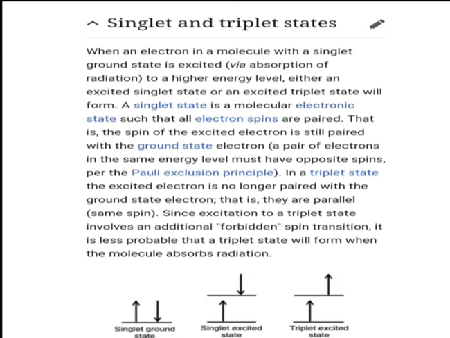Then the second case is here. Again, this is a singlet excited state, meaning S1 or S2. Here one electron's spin is upward and the second electron's spin is in the downward direction. That means again they are anti-parallel to each other and the spin value is equal to 0.